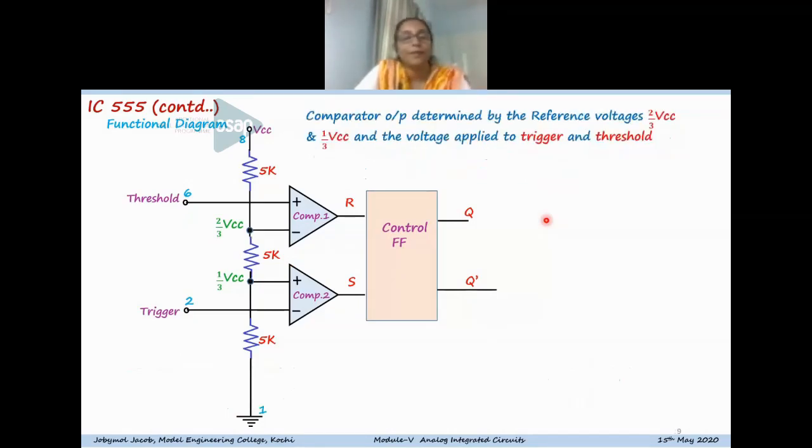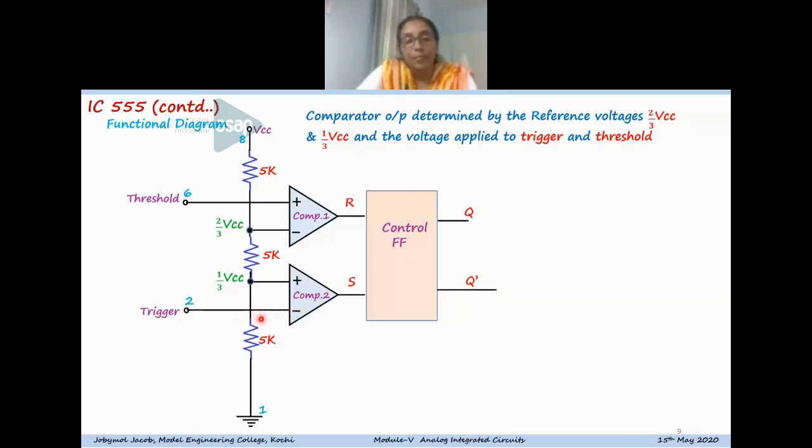For example, I can explain a little more about the trigger and threshold pins. Suppose your threshold voltage, that is the pin number 6 voltage, exceeds 2/3 VCC. Comparator 1 output becomes high, so R is 1 now and the flip-flop will reset. And suppose your trigger voltage given to pin 2 is less than 1/3 VCC.